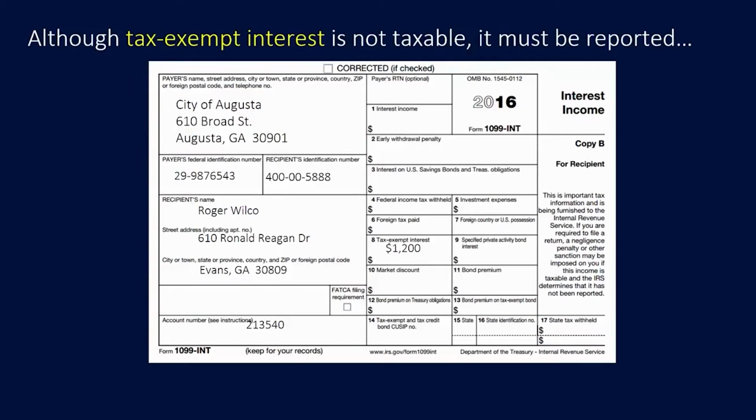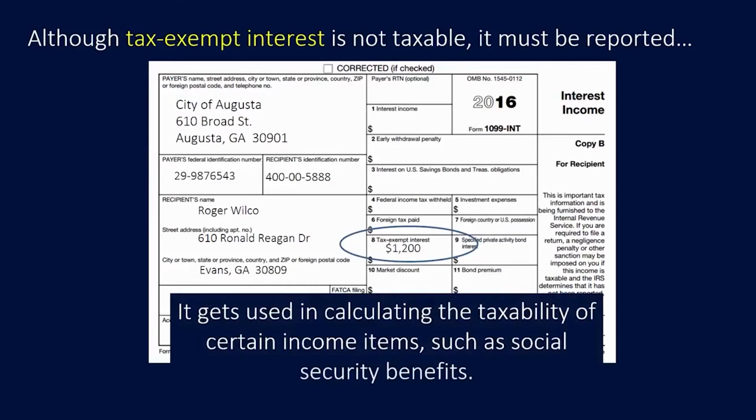Although tax-exempt interest is not taxable, it has to be reported on your Form 1040. Tax-exempt interest often shows up in Box 8 of the 1099 INT. This interest gets used in calculating the taxability of certain income items such as Social Security benefits, and that's why it needs to be reported.